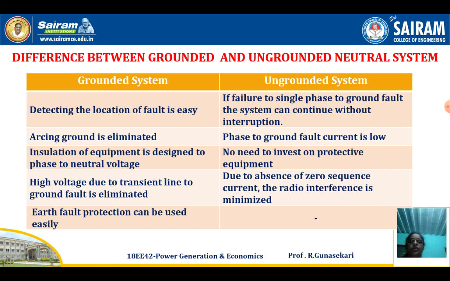From this video you clearly understand the introduction to grounding and earthing, the types of grounding, that is equipment grounding and system grounding, then what is neutral grounding, what is the ungrounded neutral system, and the difference between grounded and ungrounded neutral systems. Thank you student for watching this video.